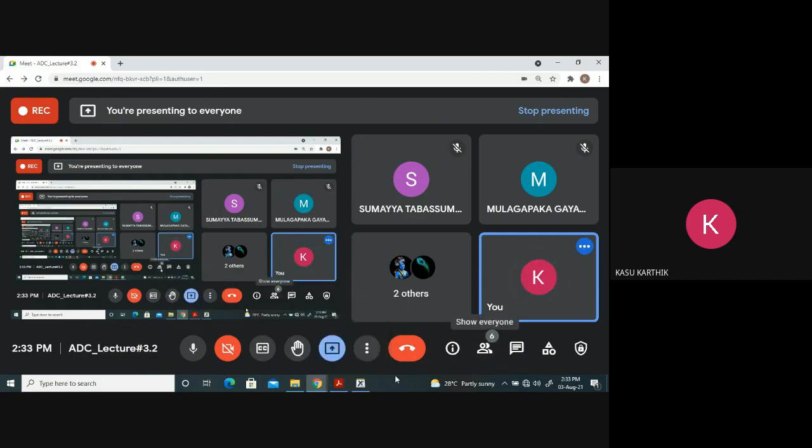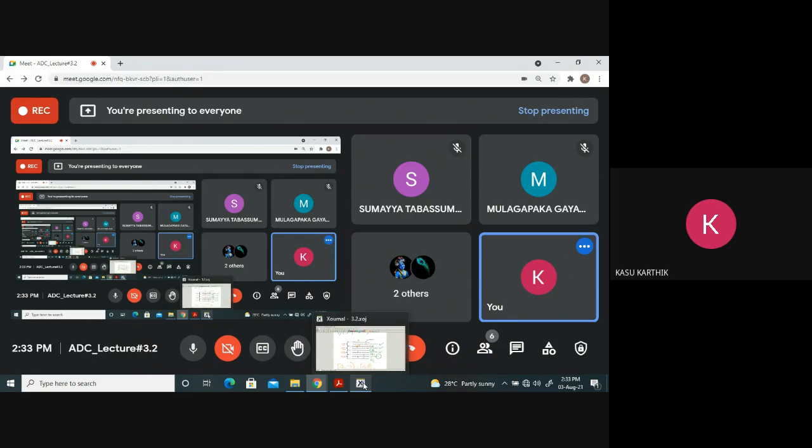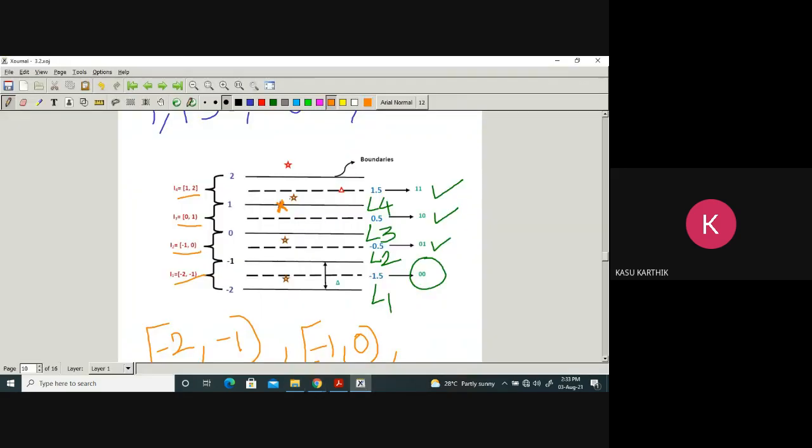We have 4 intervals here. Who will tell the answer? Think of it. It belongs to the 4th interval.